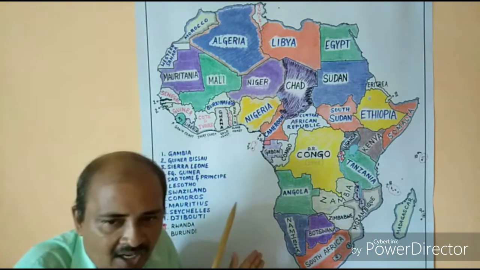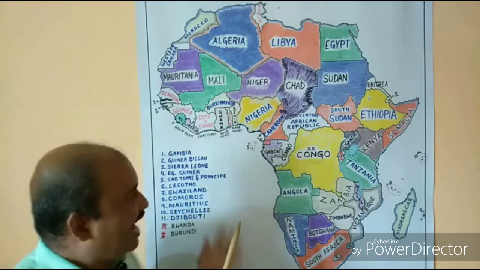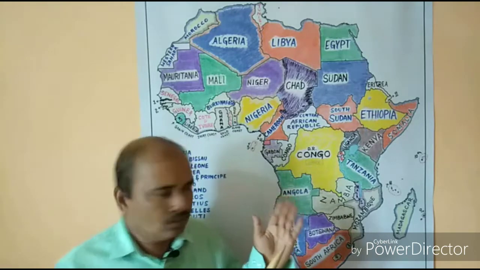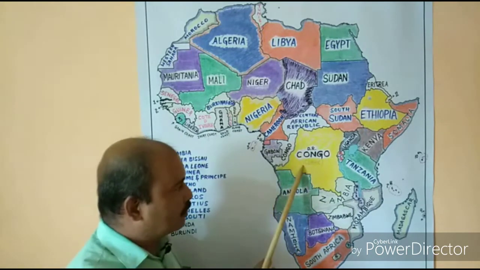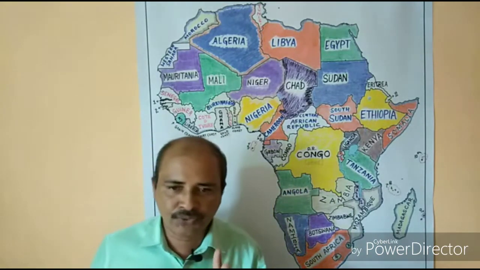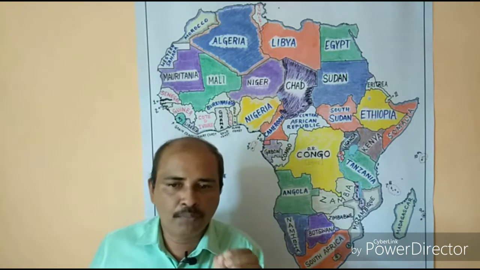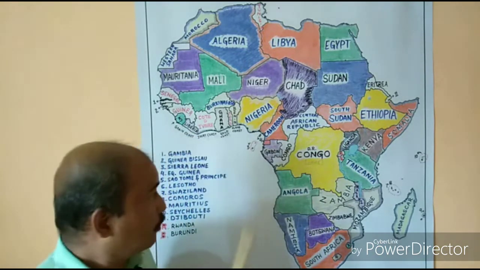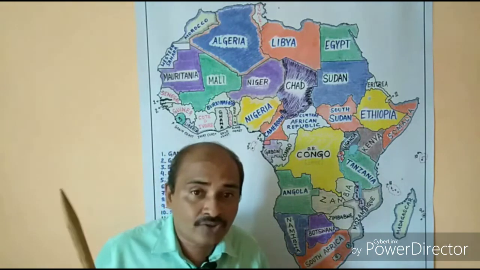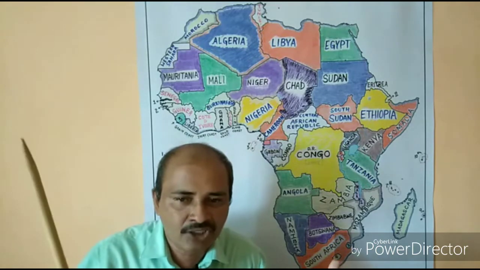Now in Africa we have Brazzaville and Kinshasa. Clear now? We have one Congo here, one Democratic Republic of Congo. So two Congos. So Brazzaville and Kinshasa. Both are on the banks of the river Congo. So river Congo is connecting two capitals.